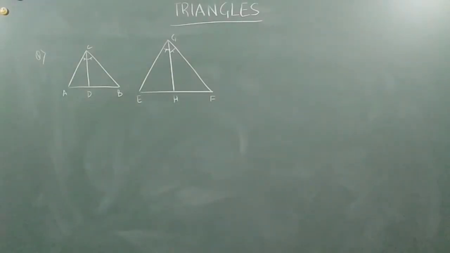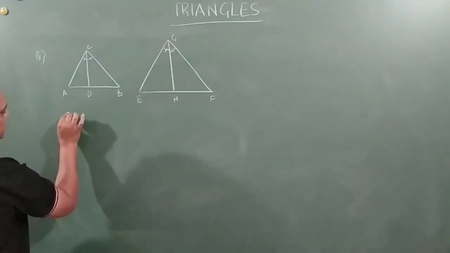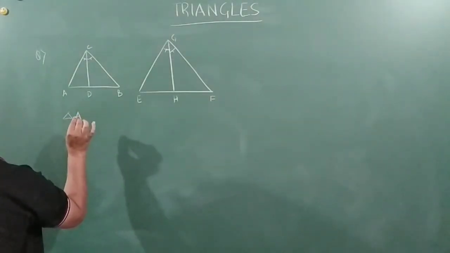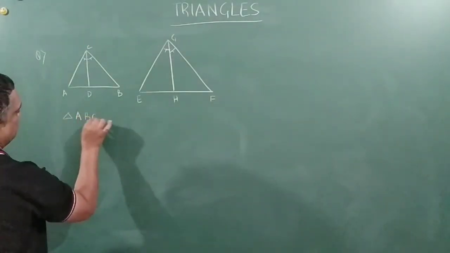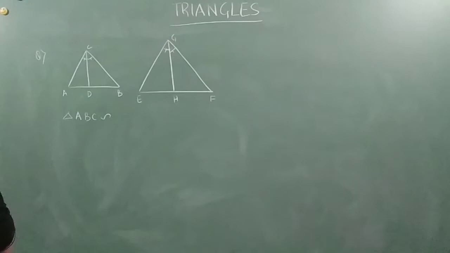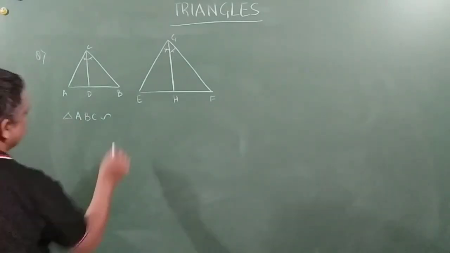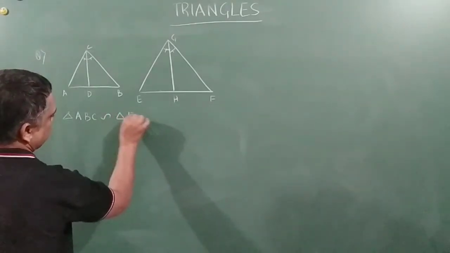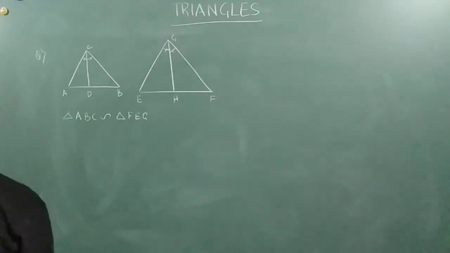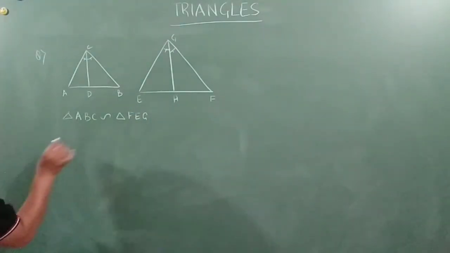Yeah, it's given. The given is triangle ABC is similar to triangle FEG, right? Then we need to show three results to prove.